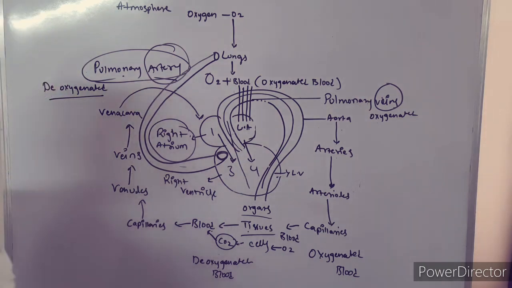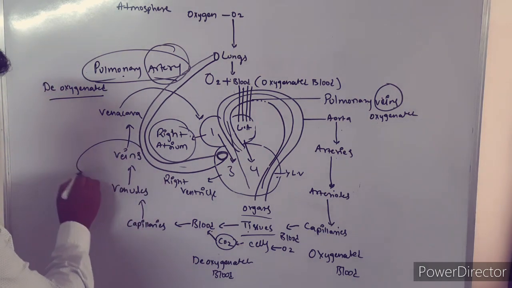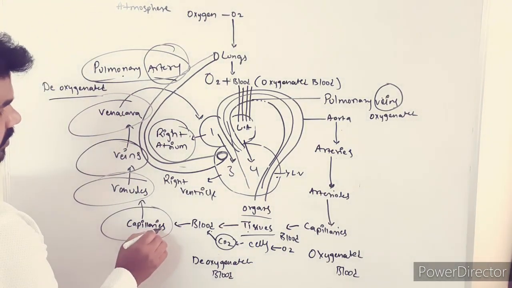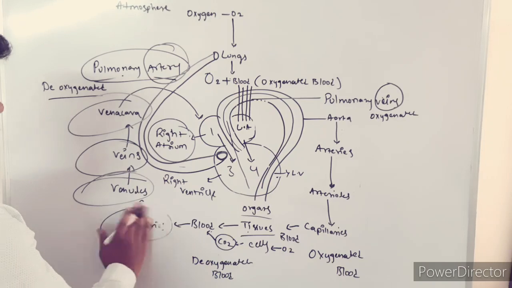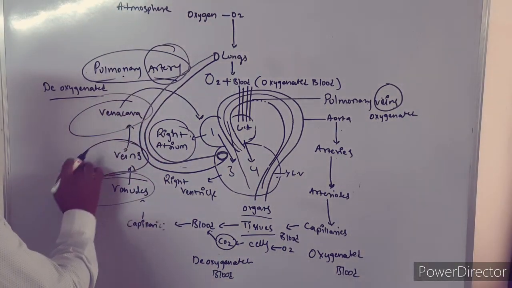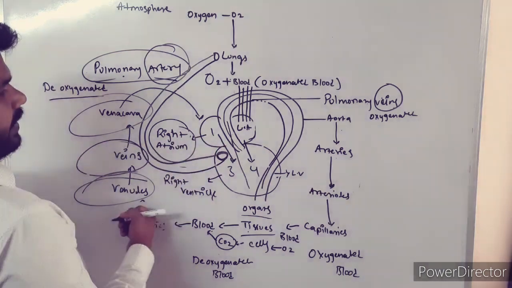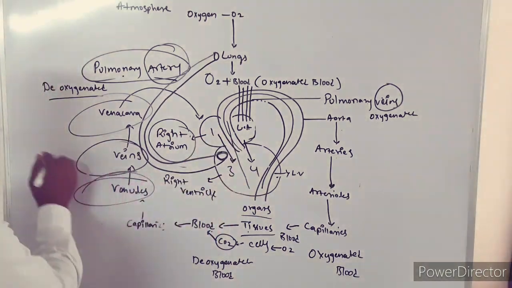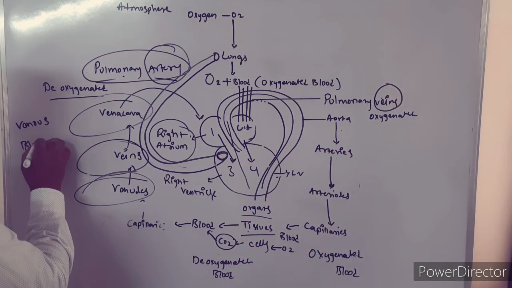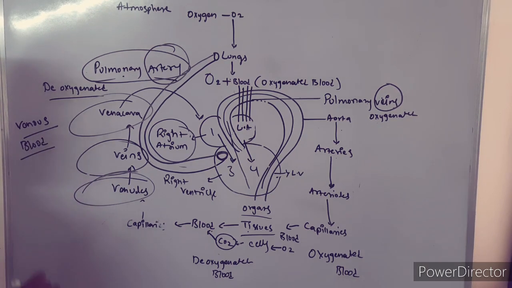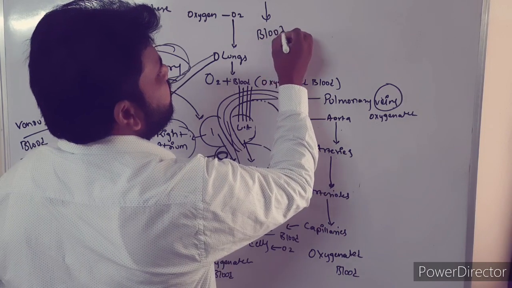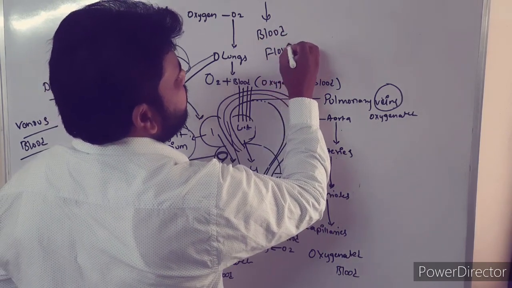Okay, so the blood which is flowing inside these venules, veins and vena cava, and which is present inside this right atrium and this right ventricle, this blood is called venous blood. Venous blood is nothing but blood flowing inside veins.